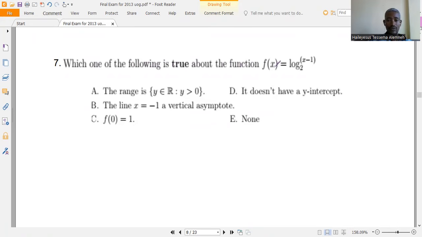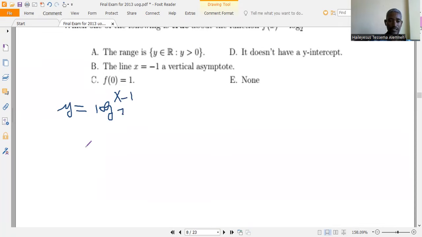The next one: which one of the following is true about the function f(x) = log(x - 1) in base 2? Let y = log(x - 1) in base 2, which is the same as x - 1 = 2^y.